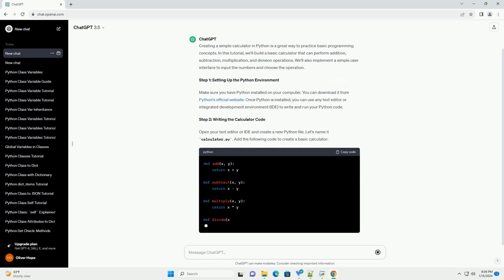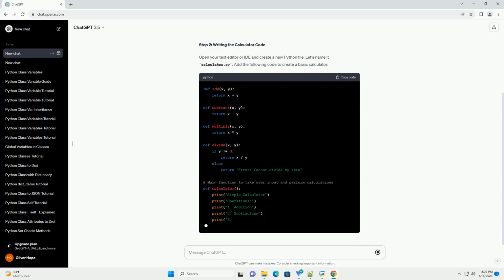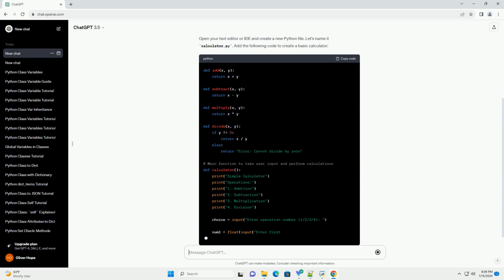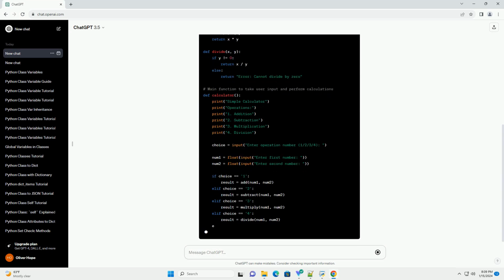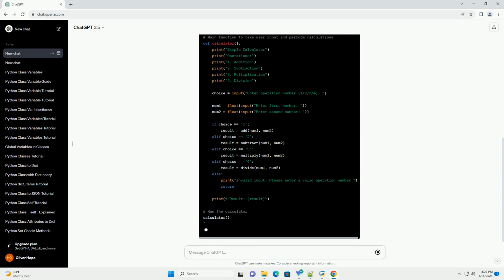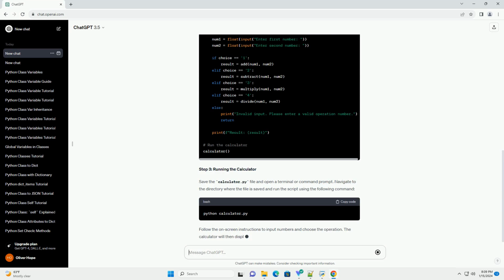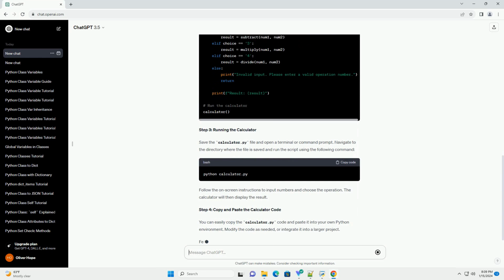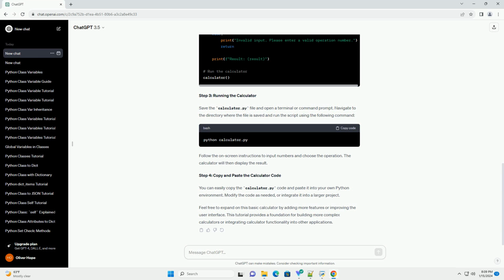Step 1. Setting up the Python environment. Make sure you have Python installed on your computer. You can download it from Python's official website. Once Python is installed, you can use any text editor or integrated development environment, IDE, to write and run your Python code. Step 2. Writing the calculator code.